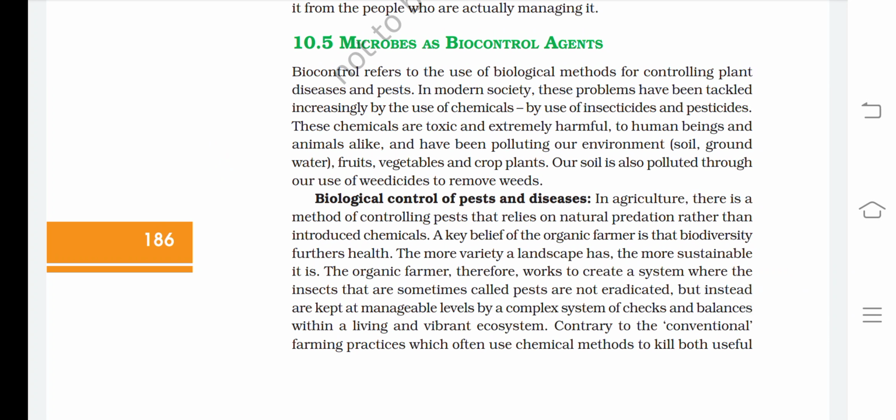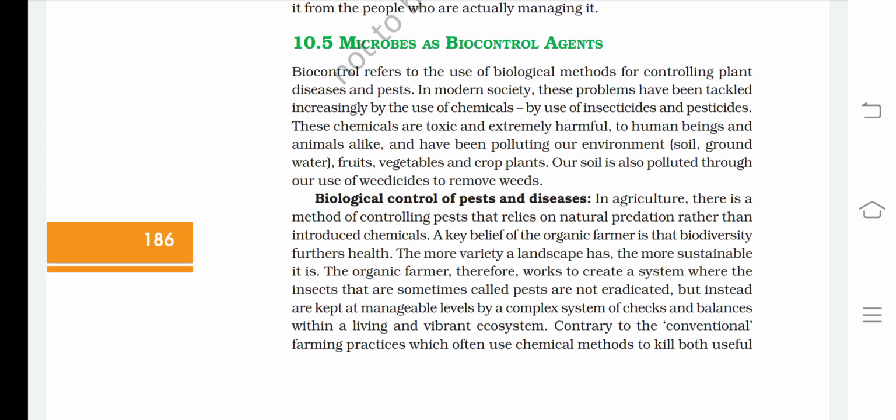Microbes as biocontrol agents. Biocontrol refers to the use of biological methods for controlling plant diseases and pests. In modern society, these problems have been tackled increasingly by the use of chemicals, by use of insecticides and pesticides. These chemicals are toxic and extremely harmful to human beings and animals alike and have been polluting our environment, soil, groundwater, fruits, vegetables, and crop plants. Our soil is also polluted through our use of weedicides to remove weeds.